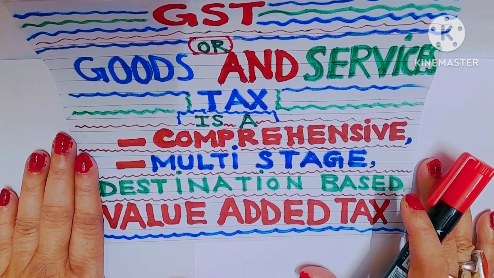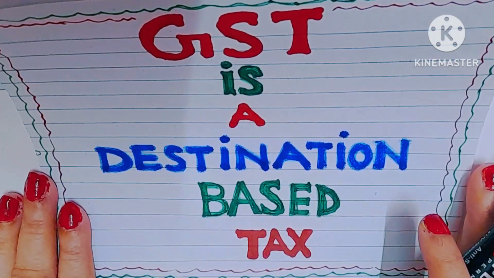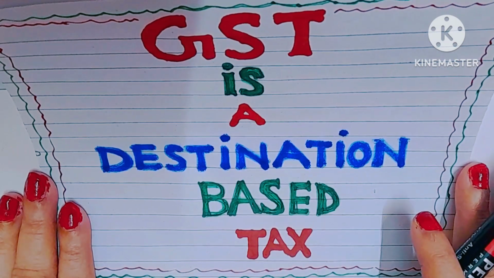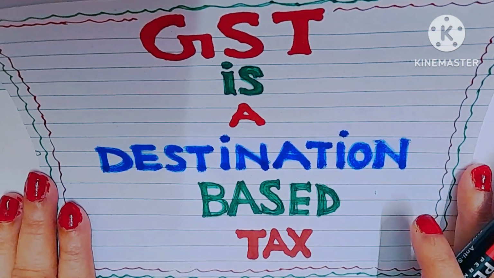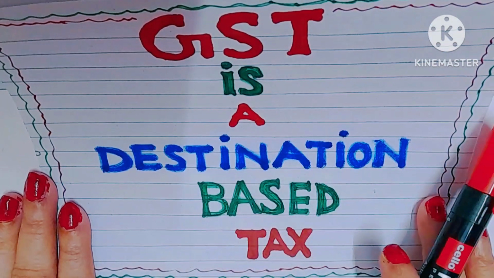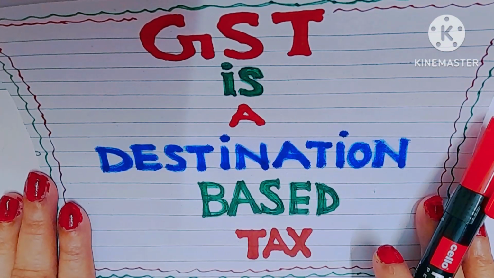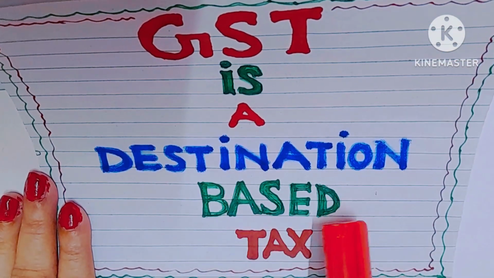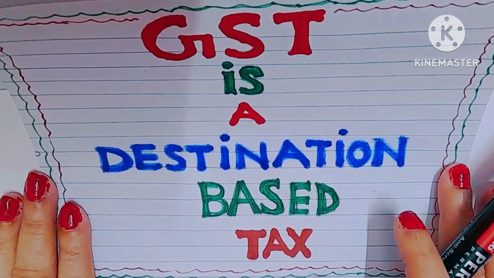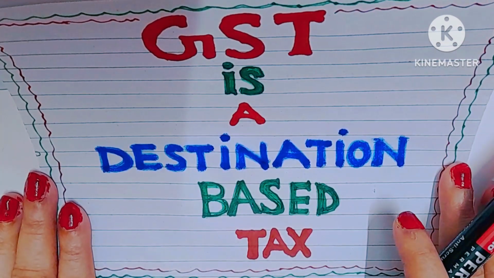So let's get started. So today I am going to discuss and explain in detail why GST or Goods and Services Tax is a destination based tax with 3 simple examples.